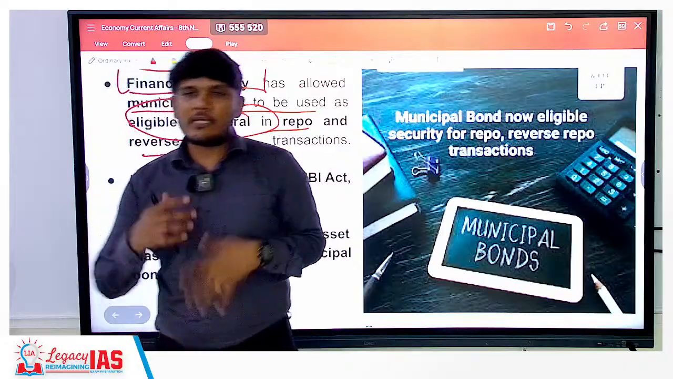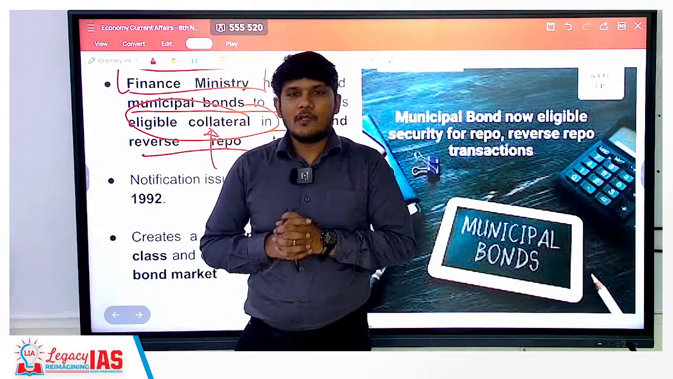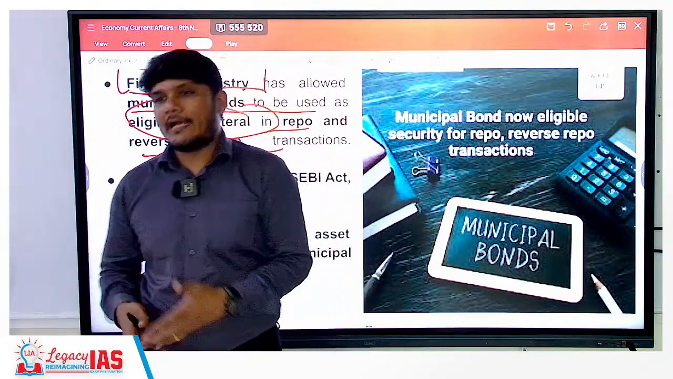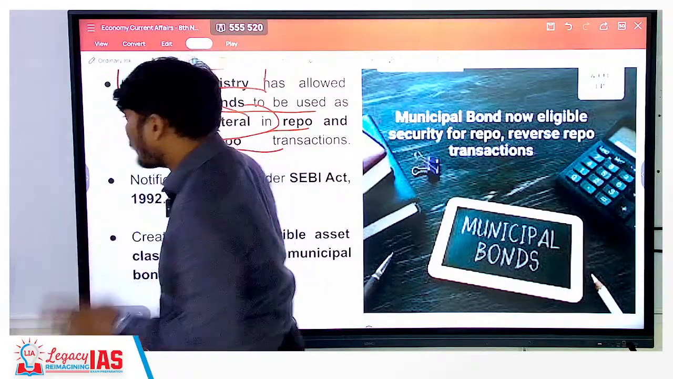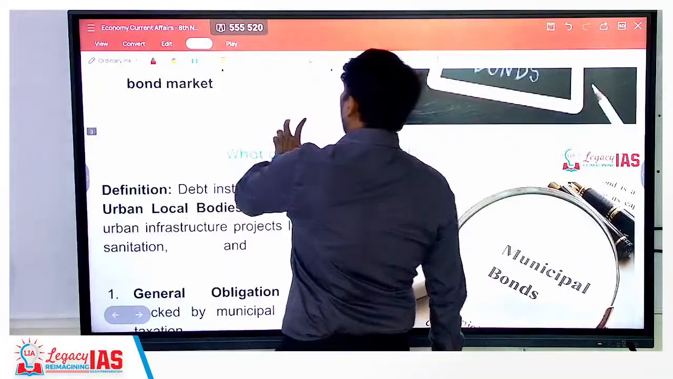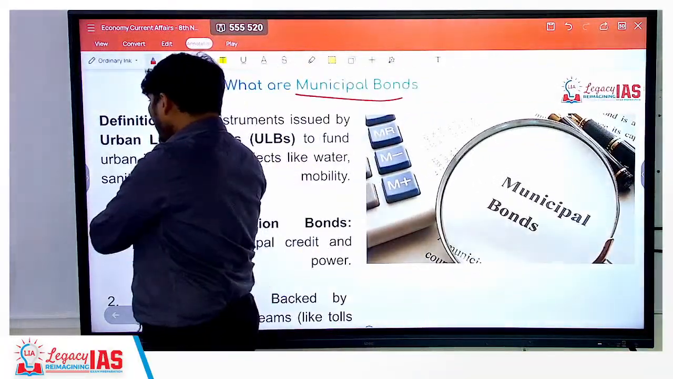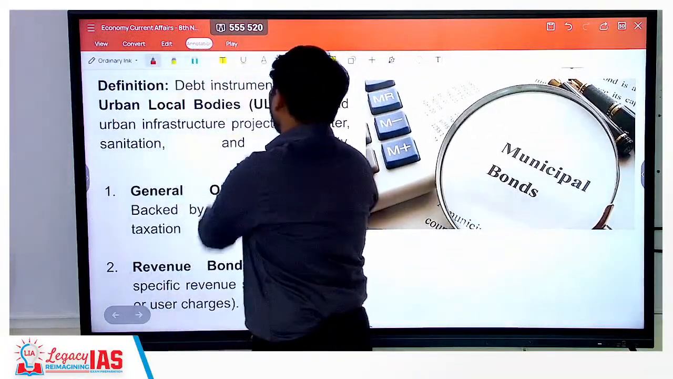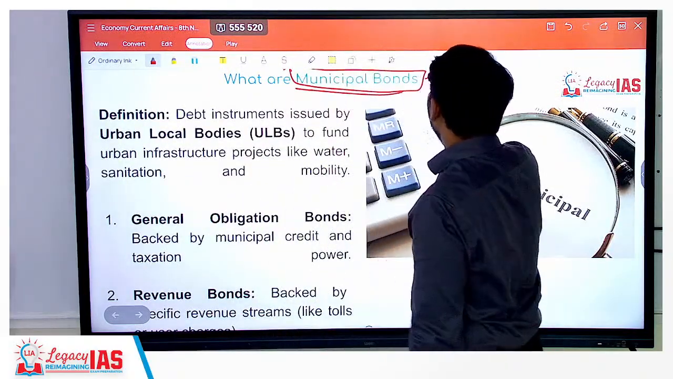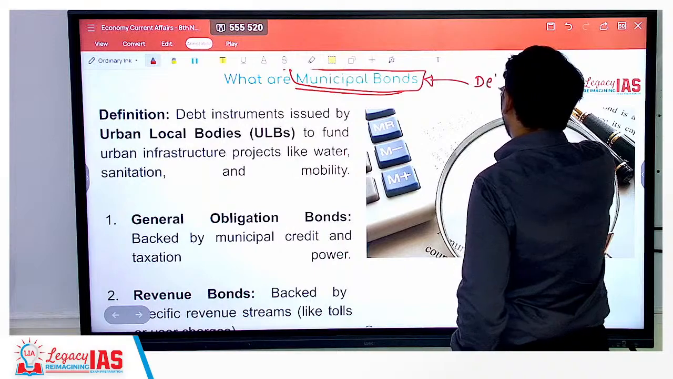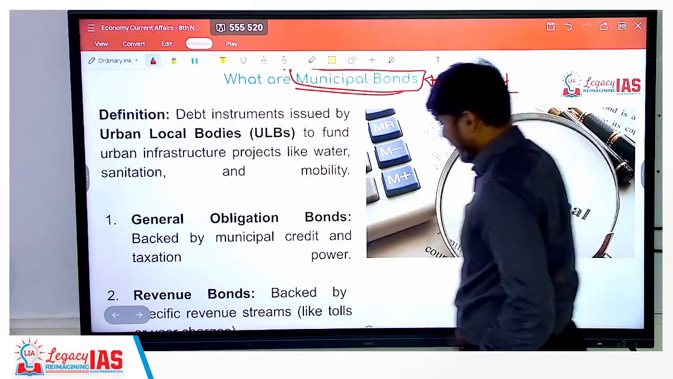So whenever you keep a certain asset while taking a loan, it is known as collateral. Now municipal bonds will be allowed as collateral for repo and reverse repo. The question is then, what are municipal bonds? Before that, let's first understand bonds. What are bonds? Bonds are basically debt instruments.